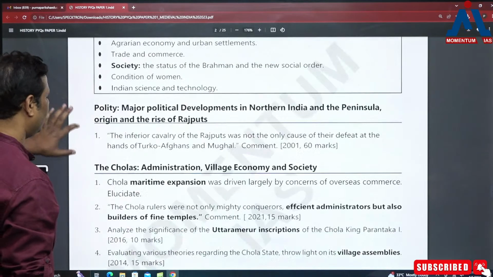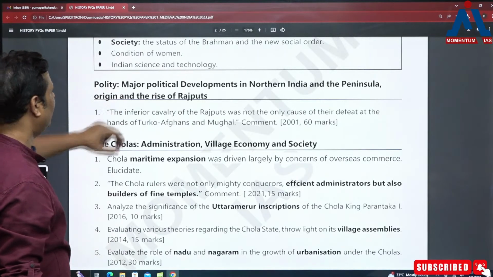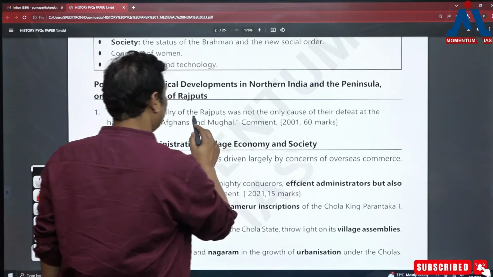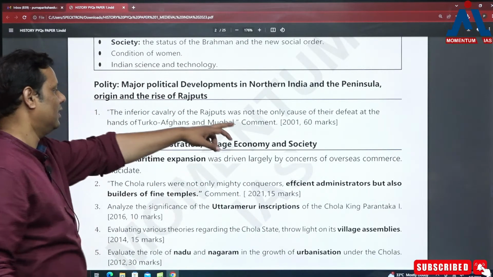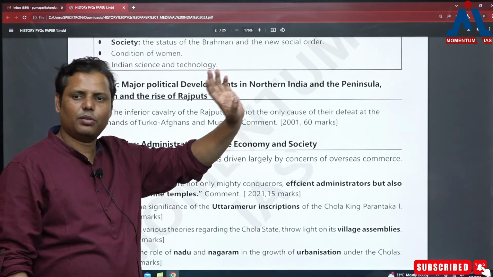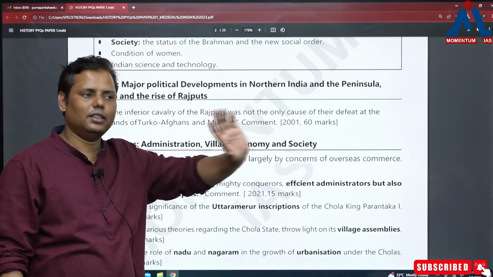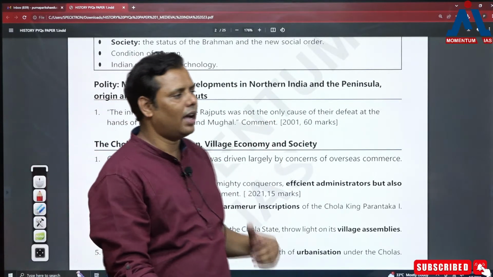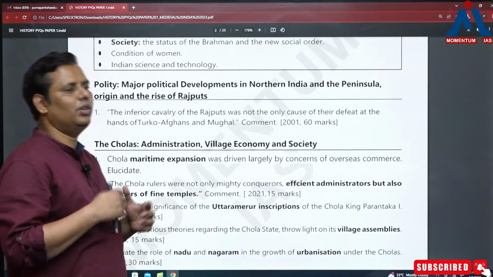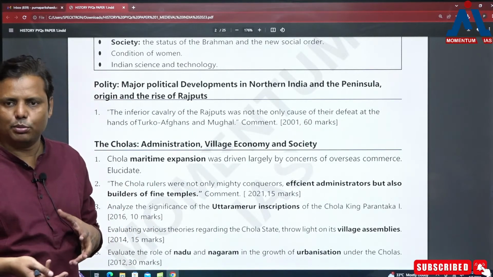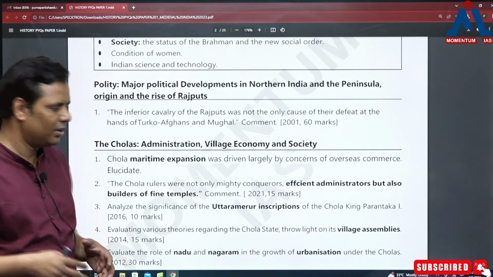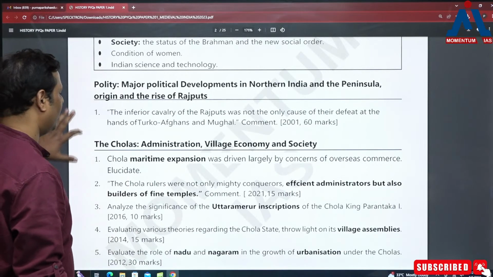As I have classified them into various categories, you can see that the question related to the origin of the Rajputs was last asked in 2001. So it's an important topic, but it was not asked. There are a lot of reasons behind this, and I can't tell you everything here. Because of those reasons, they have stopped asking about the origin of the Rajputs. The theories behind the origin of the Rajputs are now very much questioned, and probably this is the reason they have stopped the questions, but there are some other reasons also because of which they are not asking many questions.